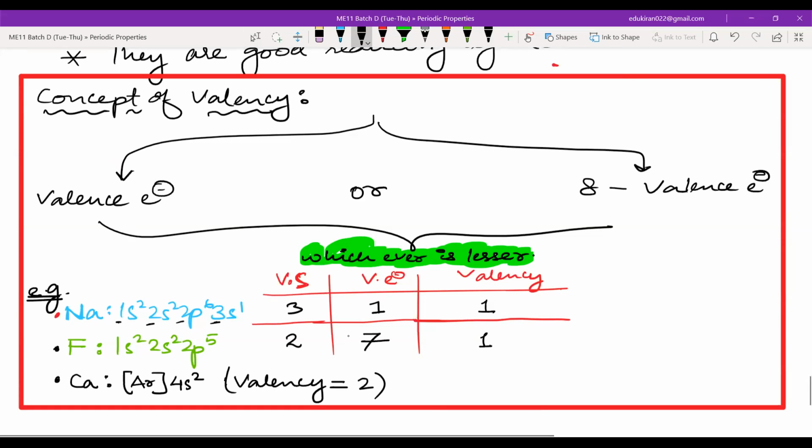So we will be calculating valency for many elements. Please write this down. If you have written, just let me know. Then we will move to group 1 elements. Done, everyone?